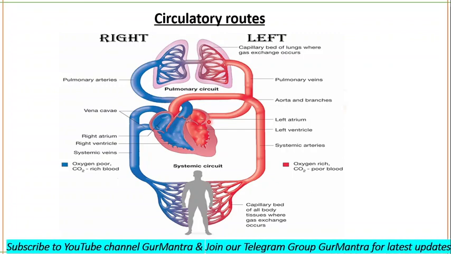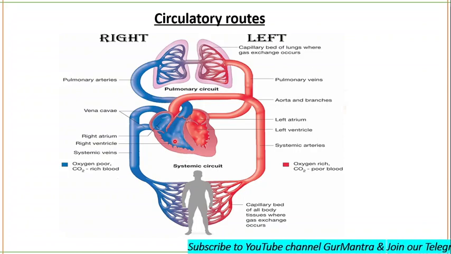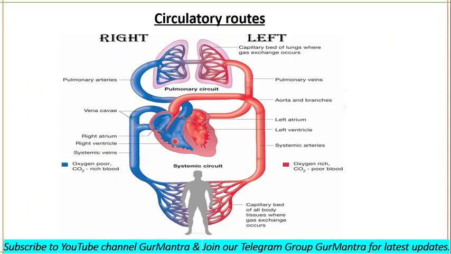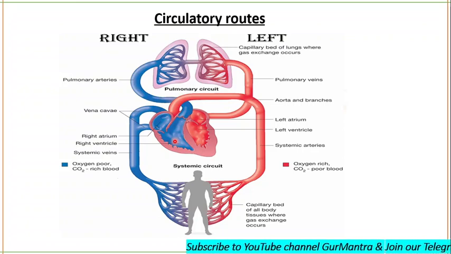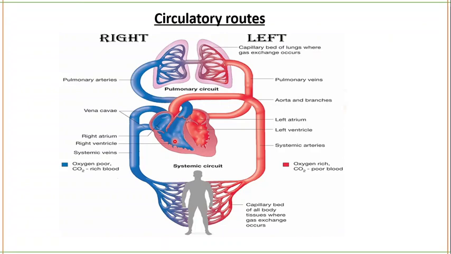Okay, and the pulmonary trunk emerges from the right ventricle and then divides into two branches: the right pulmonary artery to the right lung and the left pulmonary artery to the left lung. But after birth, pulmonary arteries are the only arteries that carry deoxygenated blood. Before birth, the left pulmonary artery can also do this function.